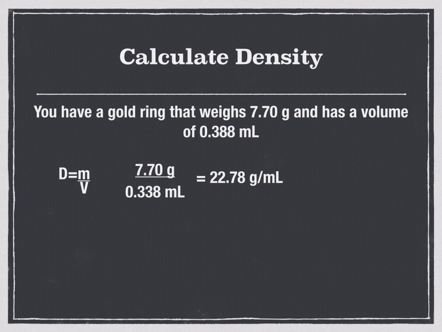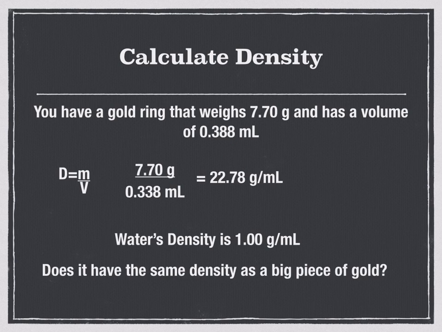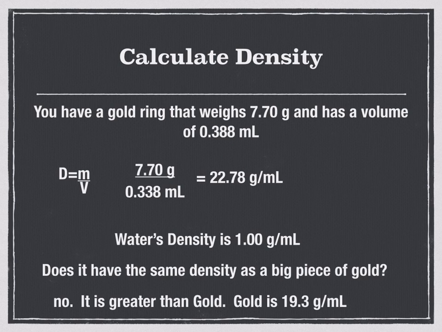Okay, let's compare that back to water. Remember, water's density is 1.00 grams per milliliter. So when I place this ring in the water, it's going to sink because it has a greater density than water, which is 1.00. That's why the 1.00 is important. So does it have the same density as a piece of gold? Well, actually not, because it's actually greater than gold. Gold has a density of 19.3 grams per milliliter, and we can look that up and verify that.